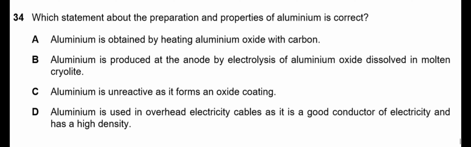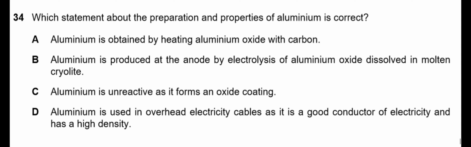Option B says that aluminium is produced at the anode by electrolysis. Aluminium is not produced at the anode. It is produced at the cathode because aluminium forms a positive ion and the cathode is the negative terminal of the apparatus. So aluminium is collected at the cathode. So this is again an incorrect option.